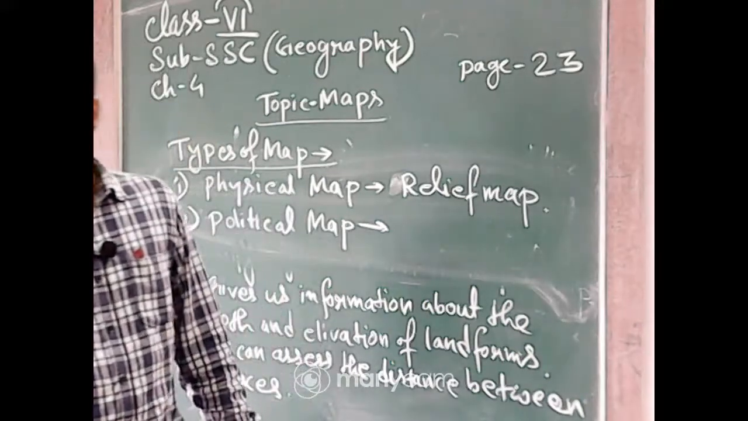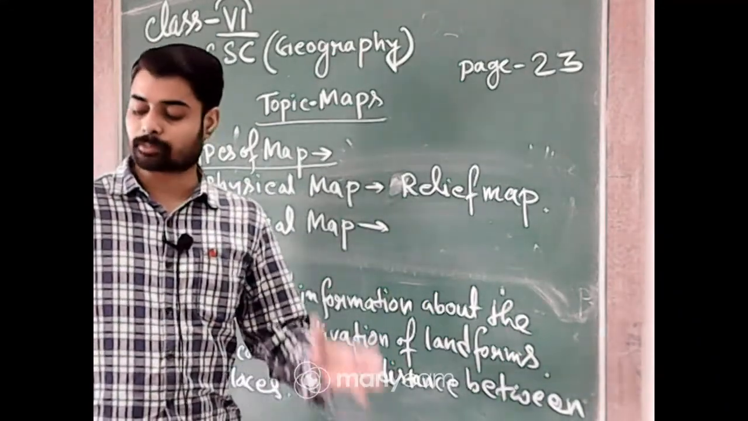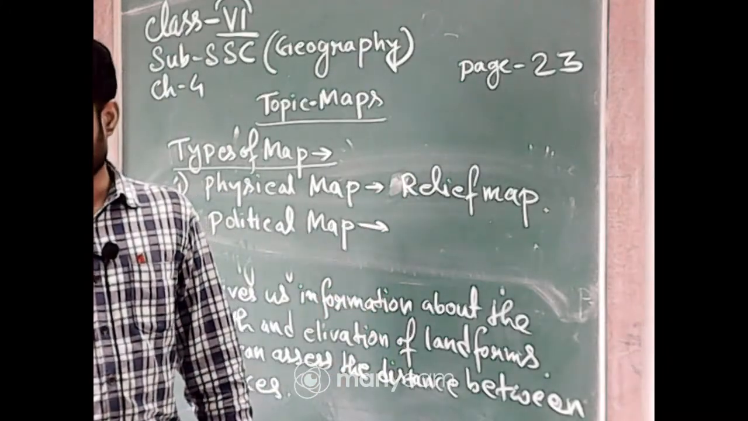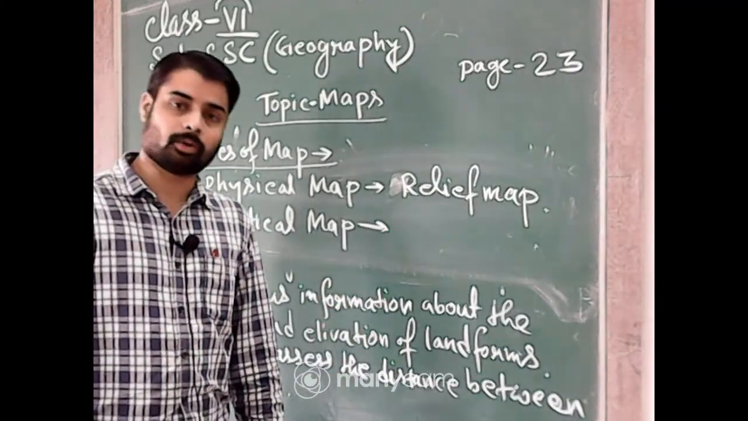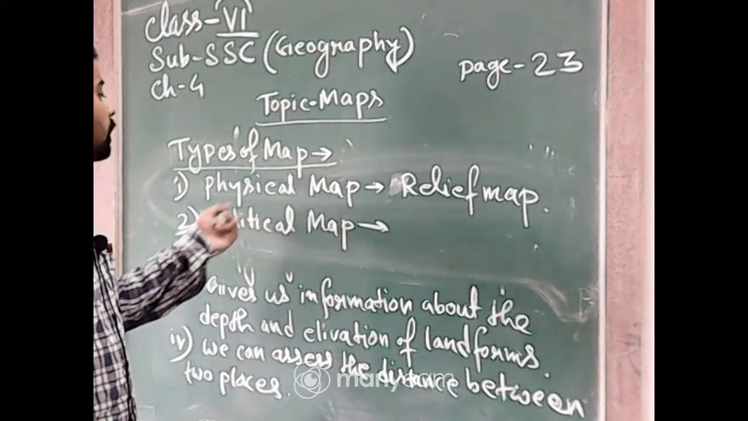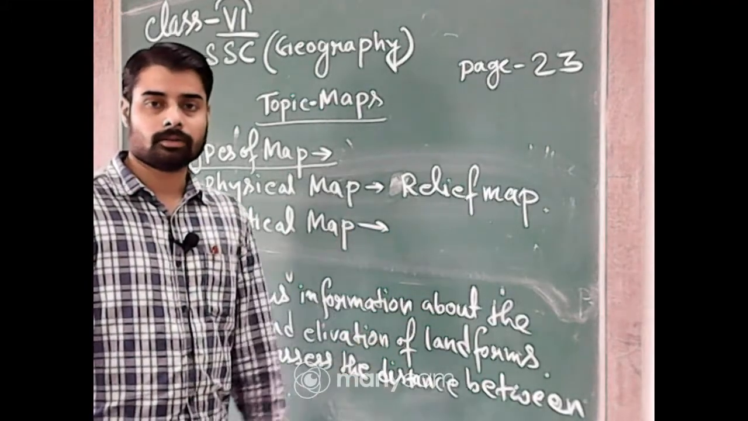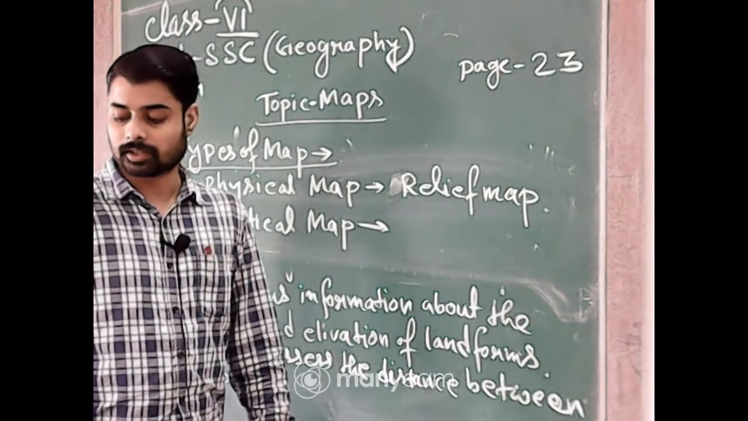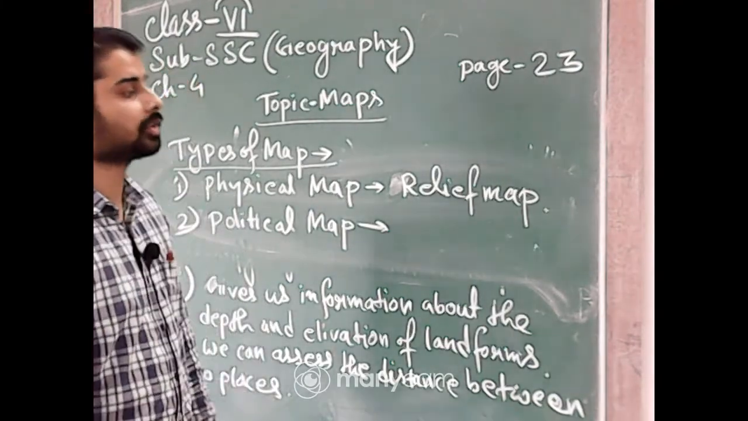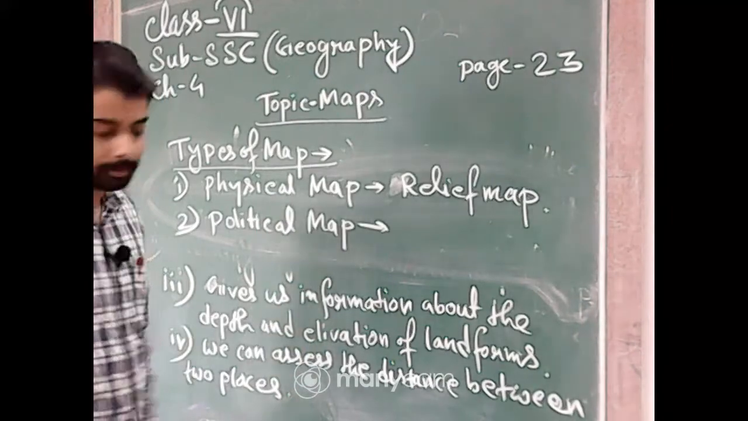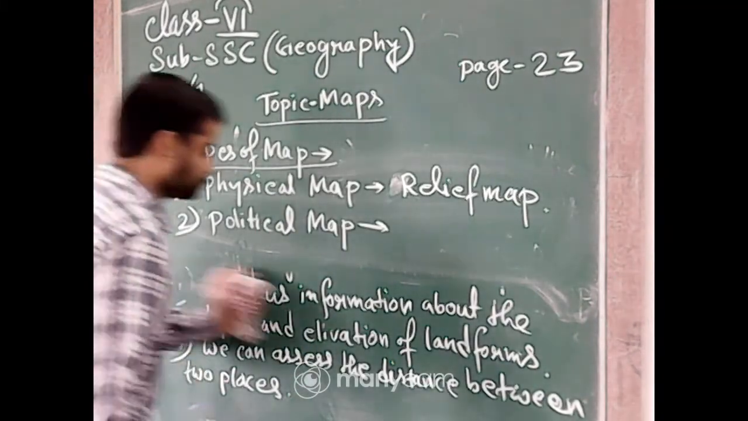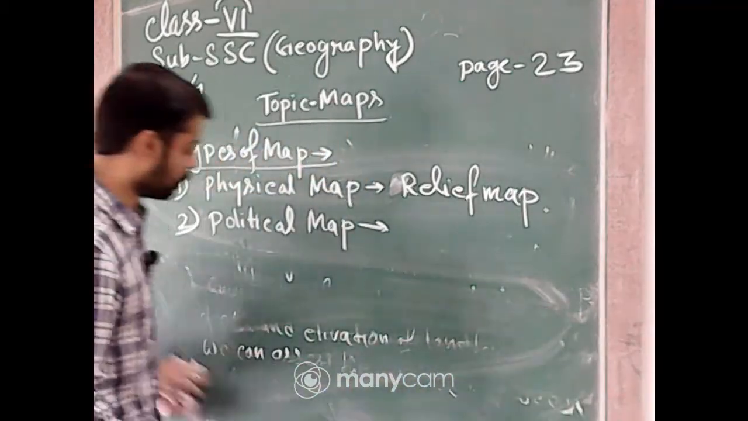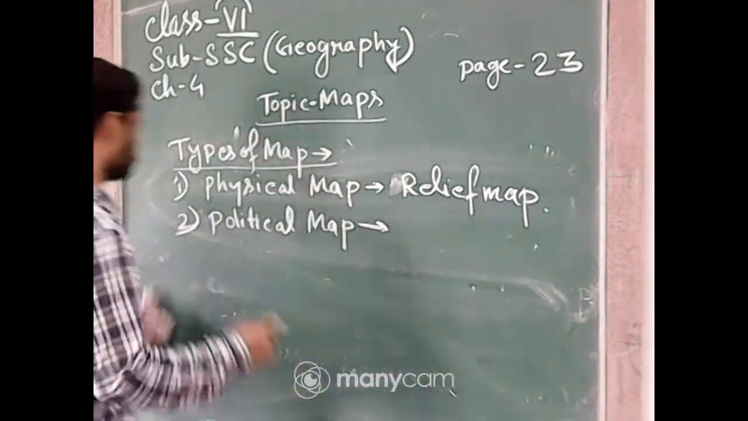And what is the main feature of a political map? This map shows cities, towns, villages and different countries and states of the world with their boundaries. So they show clearly the boundaries of the political entities such as the towns, villages, cities, countries, states, districts, etc. This is called political map. And number 3, it is called the thematic map. Okay, number 3, it is thematic map.